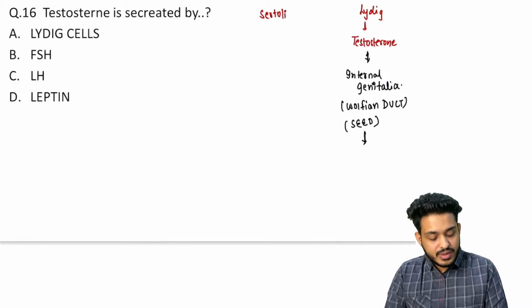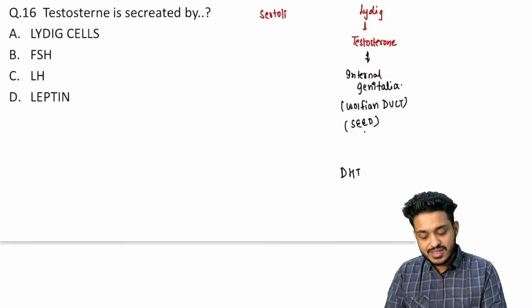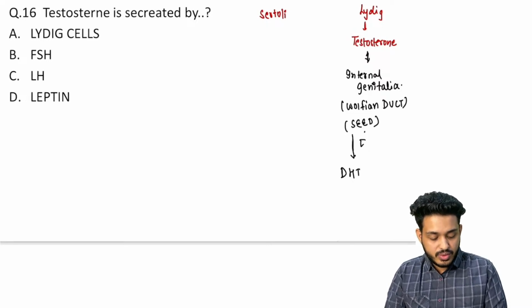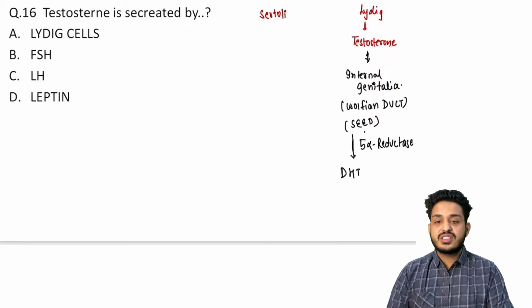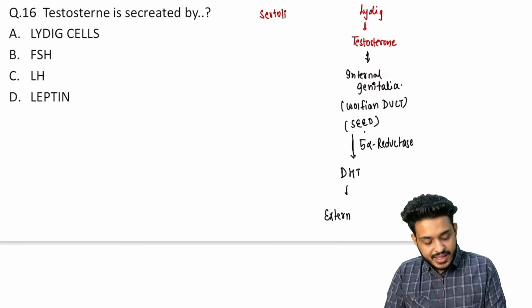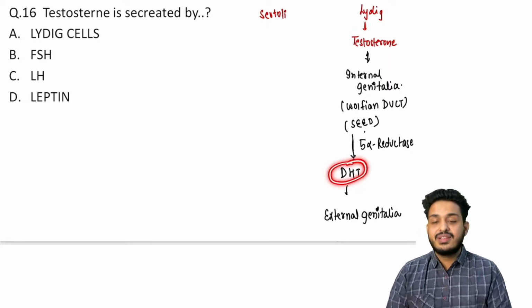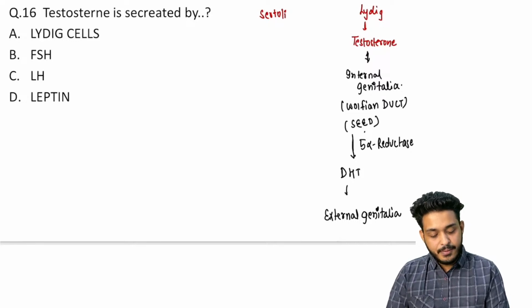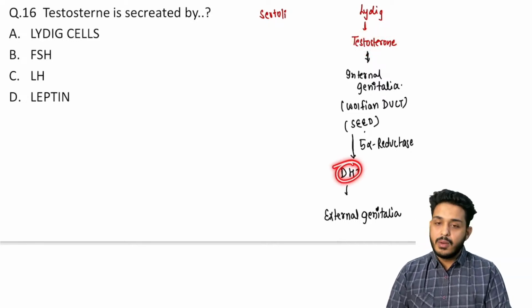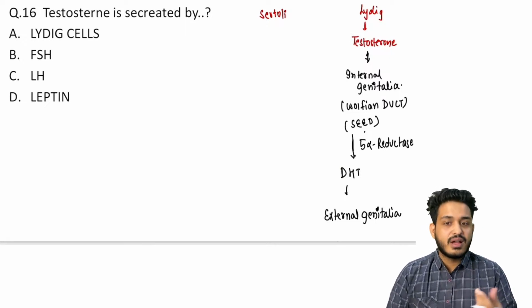Now this testosterone is going to convert into dihydrotestosterone with the help of a certain enzyme. What is this particular enzyme? I hope all of you know this. This is going to be your 5-alpha reductase. And this dihydrotestosterone is going to make what? Sir, external genitalia. So growth of penis, growth of testes, growth of prostate is concerned with what? It is concerned with dihydrotestosterone. It is not concerned with the testosterone, right? This is going to be the more potent thing, right? And we are also using 5-alpha reductase inhibitors in cases of alopecia, right?